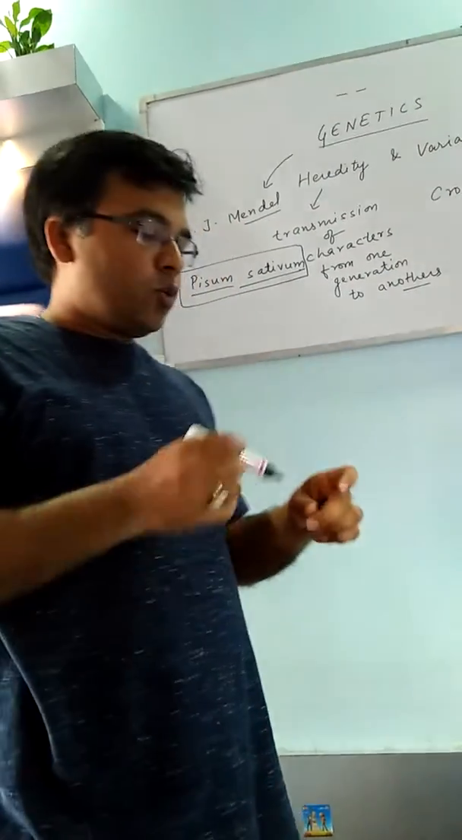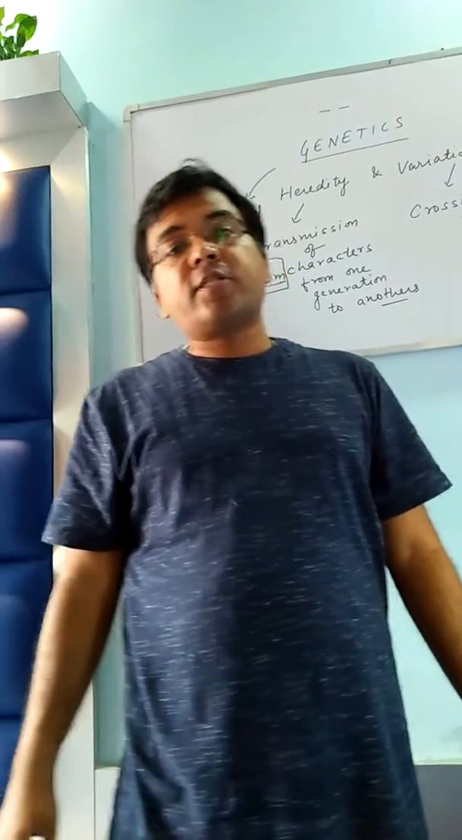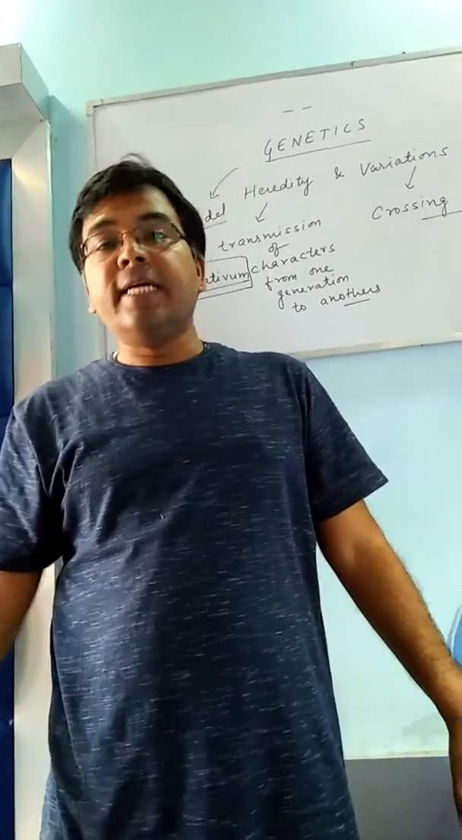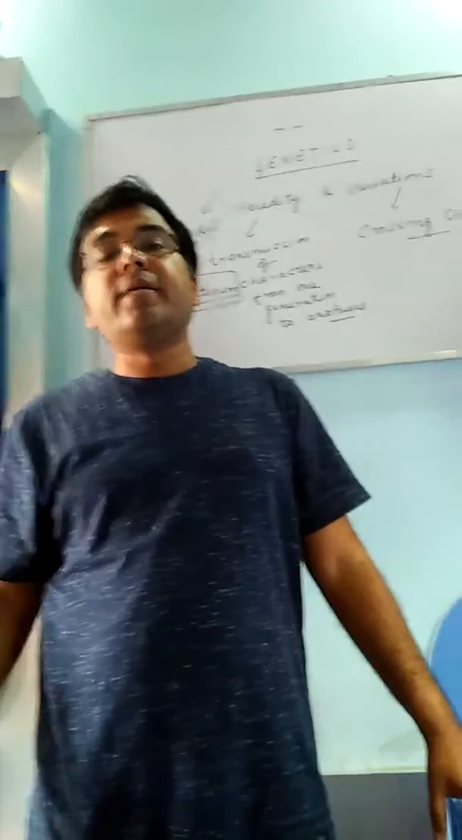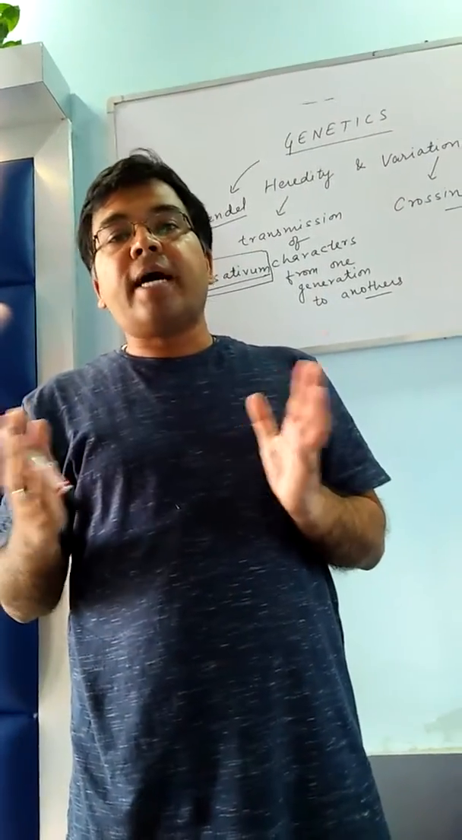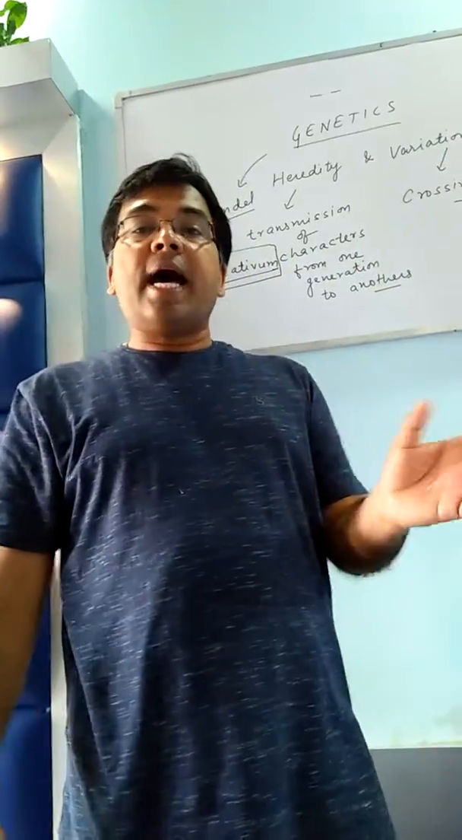What Mendel did was that he studied seven contrasting characters, and every character was characterized by two traits. These days we call them traits or alleles. Earlier, at the time of Mendel, he called them factors. So Mendel called them dominant factors and recessive factors. We now call them dominant alleles and recessive alleles.